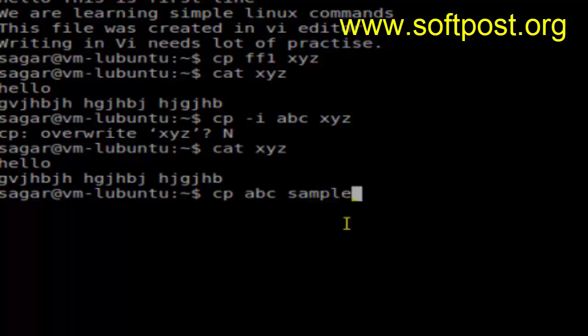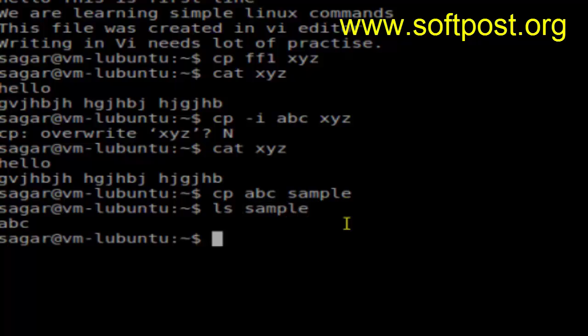You can actually give a new file name, say xyz or anything, but if you want to keep the same name, you can just give the name of the directory and then hit enter, and then that sample directory should contain the file. Now if I do ls sample, it should display that file there, abc. As you can see, that file exists in there. So that's how you can use the cp command to copy files in Linux.